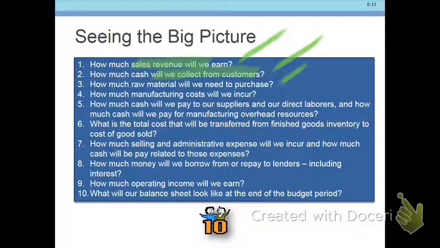How many raw materials do we need? Consider a product like a car that has thousands of parts. For some of those you need 4 parts. You need 4 tires for each car, but you only need 1 engine. So you have to have a budget for each of those parts. How many costs will we incur? Bottom line is there are a lot of questions that these budgets help us answer.